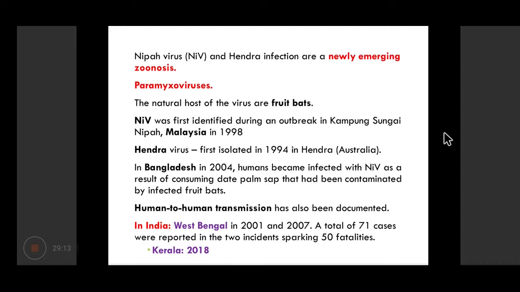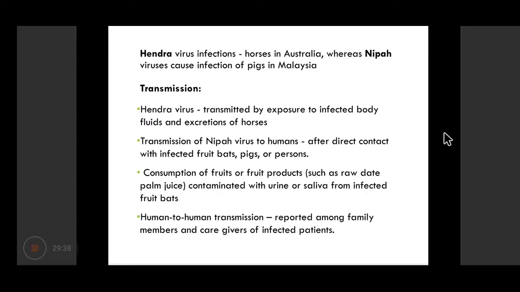In India, in West Bengal in 2001 and 2007, around 50 deaths were reported, and in Kerala very recently, you must be remembering, in 2018 there was an outbreak of Nipah virus, where a few people had expired. Hendra virus basically involves horses, whereas Nipah virus causes natural infection in pigs, but their origin is probably from bats.